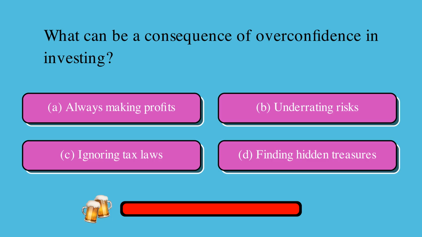What can be a consequence of overconfidence in investing? Is it A, always making profits, B, underrating risks, C, ignoring tax laws, or D, finding hidden treasures? The correct answer is B, underrating risks.